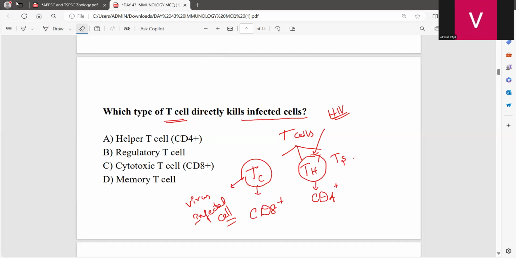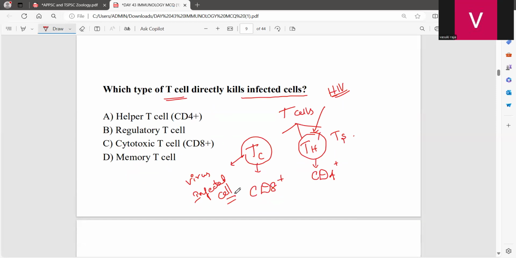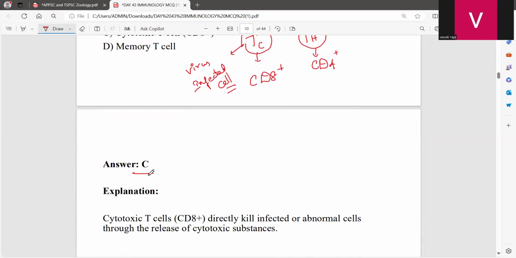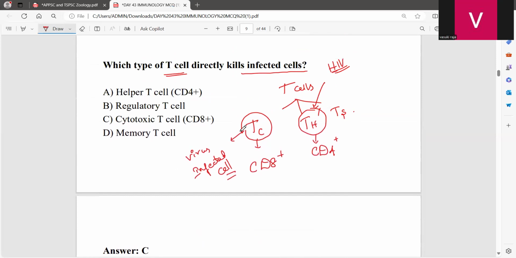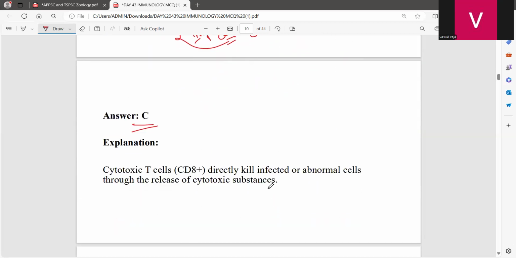Now, which cell directly kills the infected cell? That will be the cytotoxic T cell. This is the cell which kills the infected cell directly. It directly binds to the infected cell and kills it. Everybody clear? So the answer will be the cytotoxic T cells.